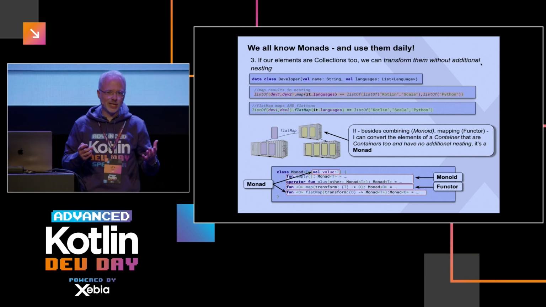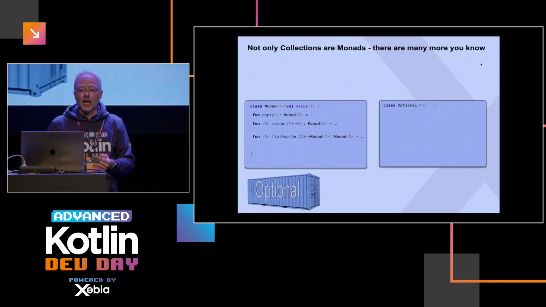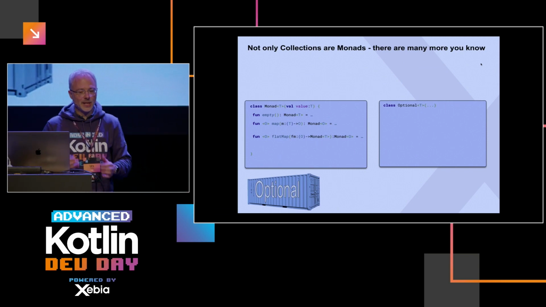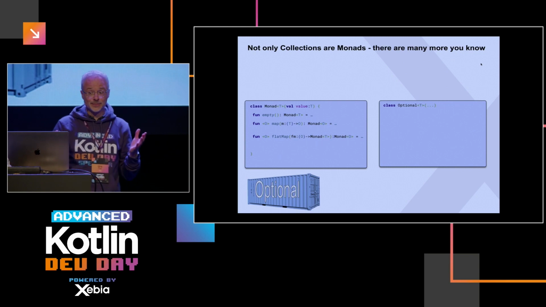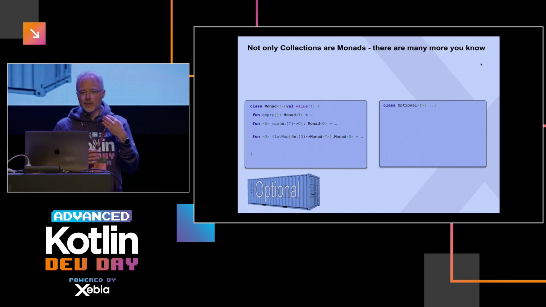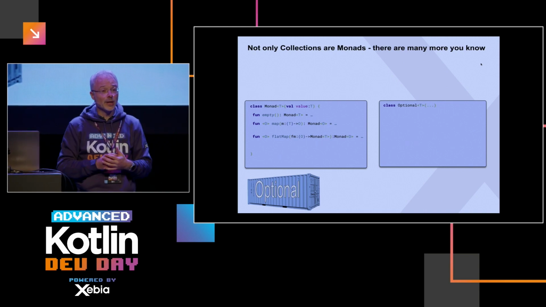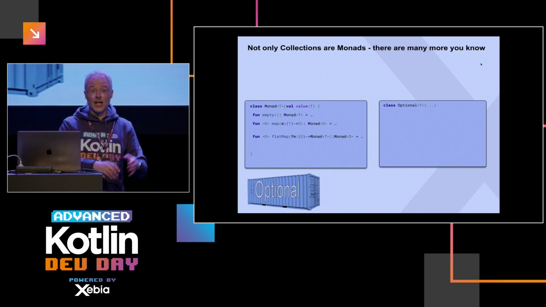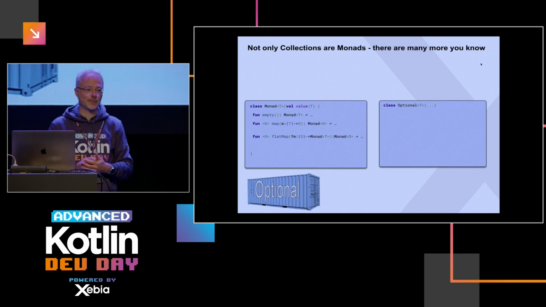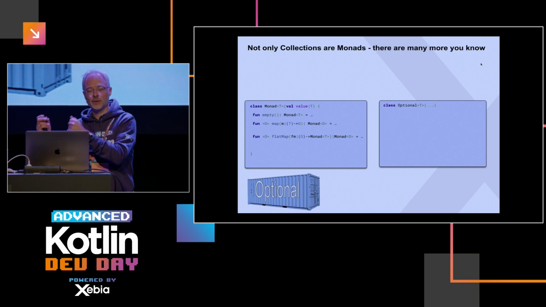Not very interesting in that sense. Still, I hope, easy to follow. Well, you all know collections, which are monads, as we see now. But you also know other monads, like, for instance, optional. So what is optional? If you clearly define what optional is in this category theory lingo, then you could say that an optional models the effect of optionality. So the optional monad or data type models the effect of optionality.